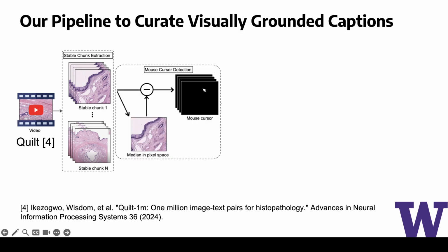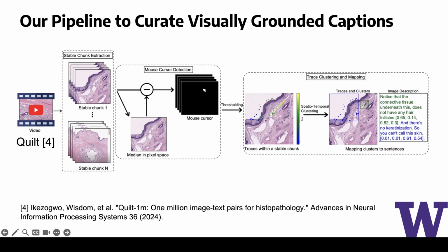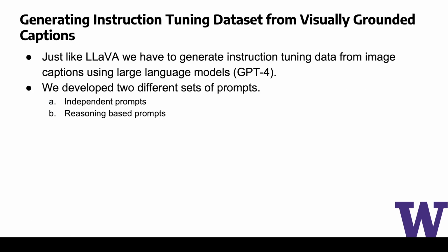Then we find the median frame in each stable chunk and subtract it from each frame to locate the mouse cursor. And finally, we employ spatiotemporal clustering to map cursors to the narrator's speech. And in the end, we have this right-hand side image description here, where we have some speech and a bounding box that localizes that speech in the image.